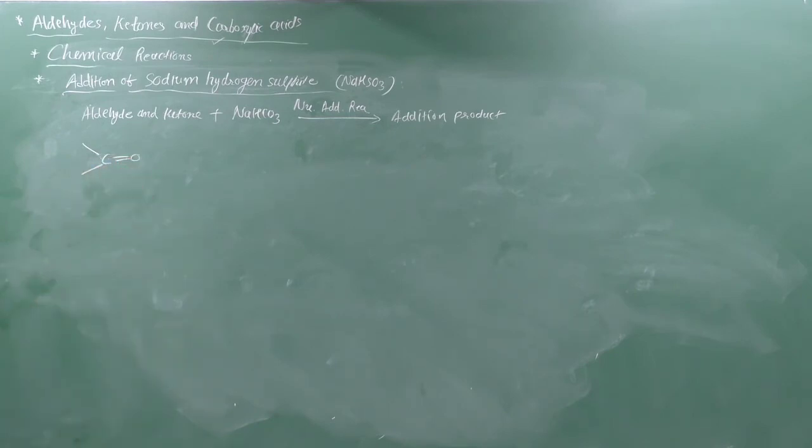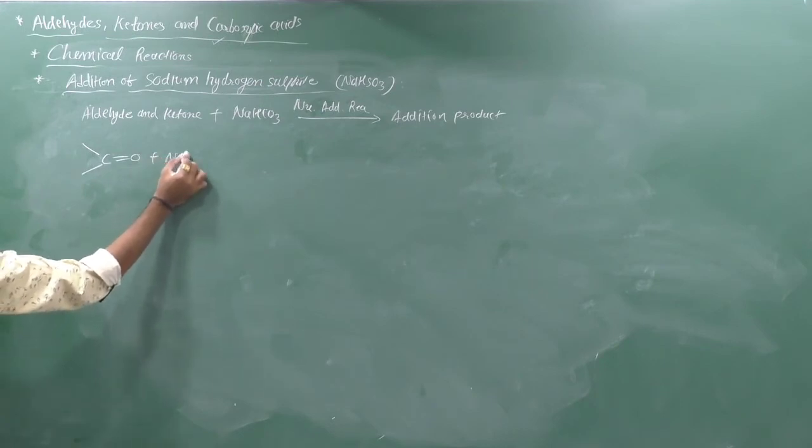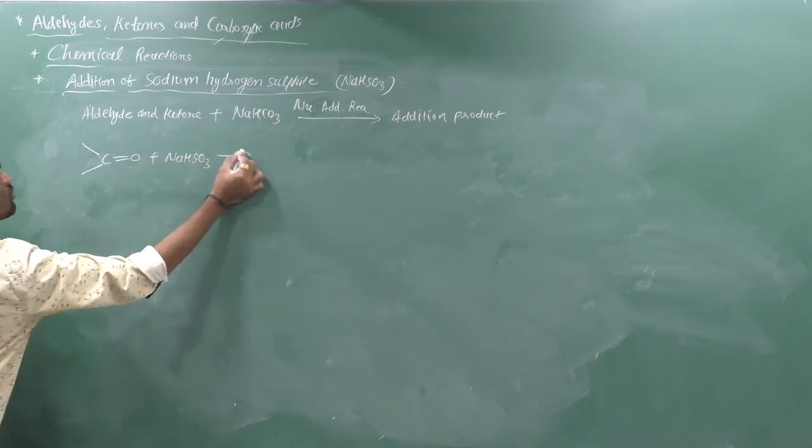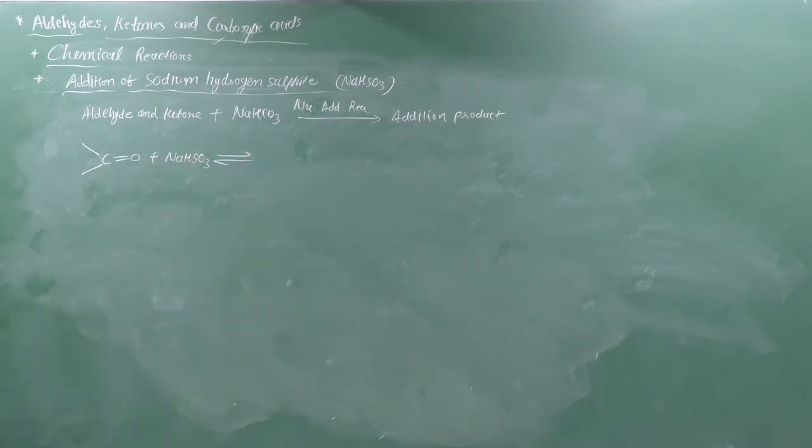Now the reaction is with NaHSO3. First step is an equilibrium step. The position of equilibrium is largely shifted toward the right hand side for most aldehydes, and to the left for most ketones due to steric reasons. Yes, we can say that.